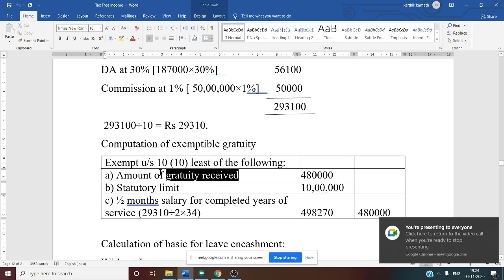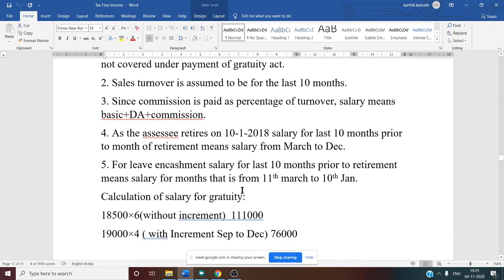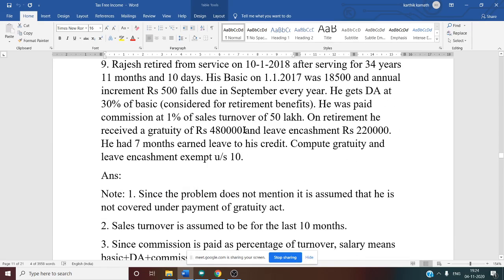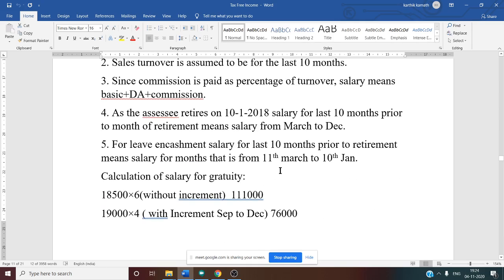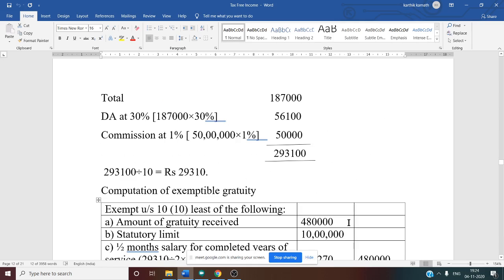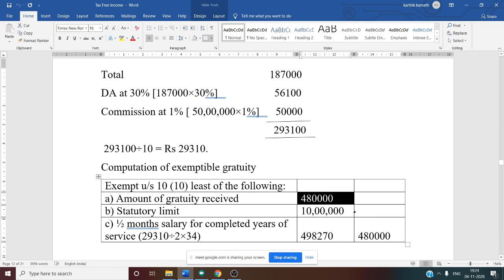First, actual gratuity received. This actual gratuity received is given in the problem. If you see, on retirement he receives gratuity of 4 lakh 80. So 4 lakh 80 you should write as it is because it is given in the problem. Gratuity total amount 4 lakh 80. Yes. Then the statutory limit, you know that is 10 lakh. That is fixed. Yes. Then the third point is half month salary for completed years of service based on average salary